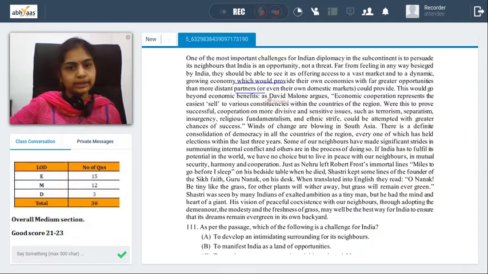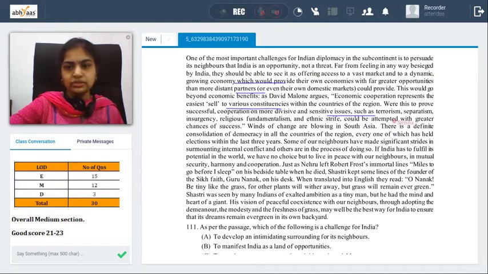This would go beyond the economic benefits, as David Malone says. Economic cooperation represents the easiest sell to various constituencies within the countries of the region. Right? Were this to prove useful, then you can work on other sensitive issues like terrorism, separatism, etc.